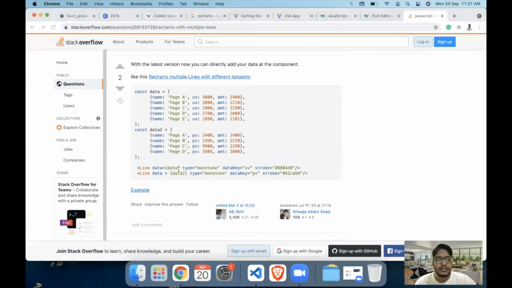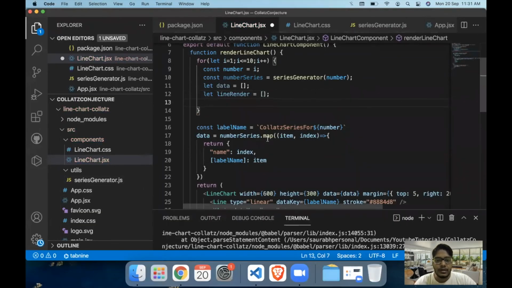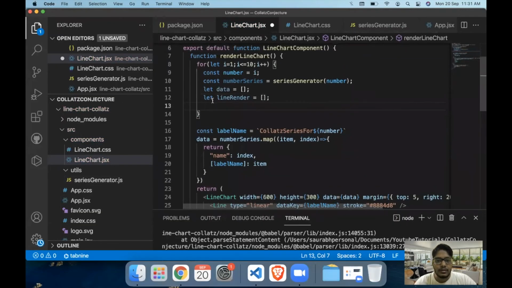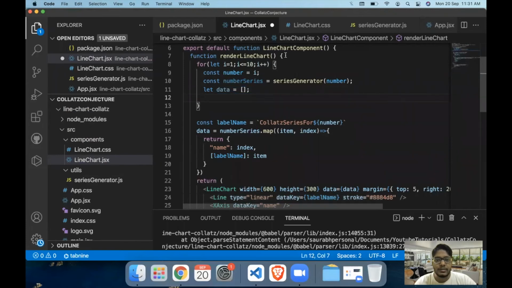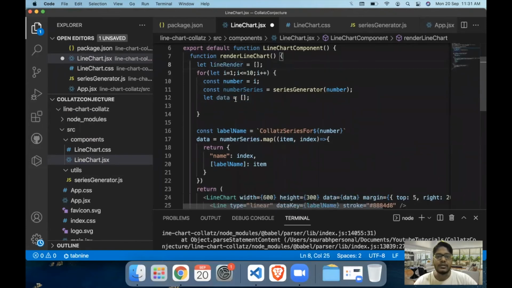And this line renderer will actually contain this collection of lines, like a line for the collection 5, then a second line for 6, and so on and so forth. So again, this would be an array. Now, let's take the data and the line renderer outside, or at least the line renderer, because the line renderer needs to be pushed and does not need to be added every time.